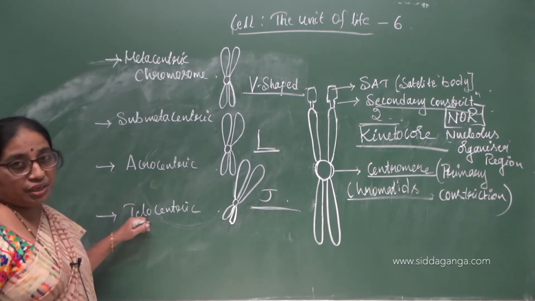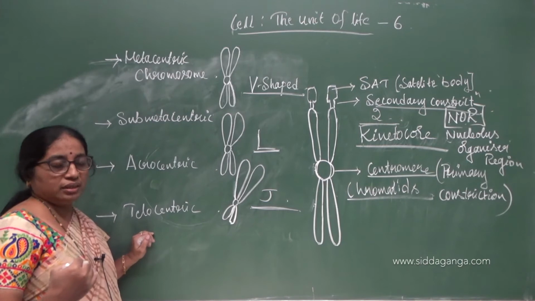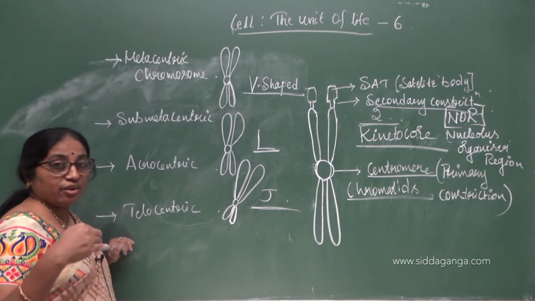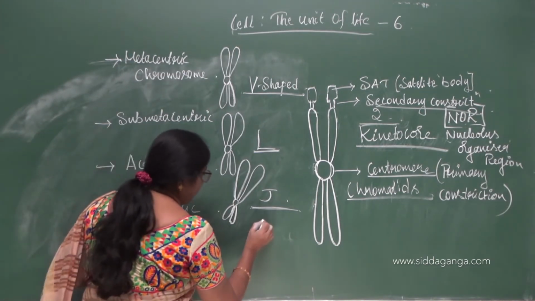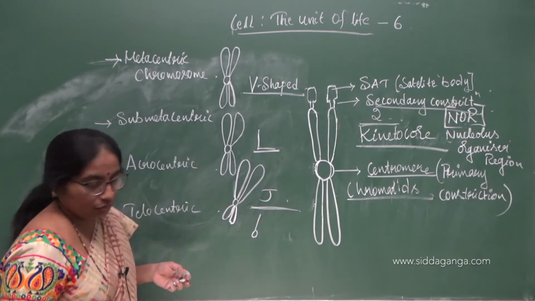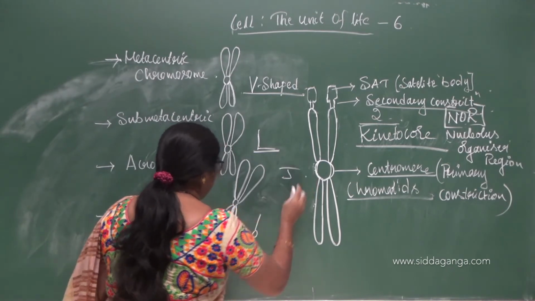And telocentric, where the centromere is at the terminal position, at one end of the chromatid.